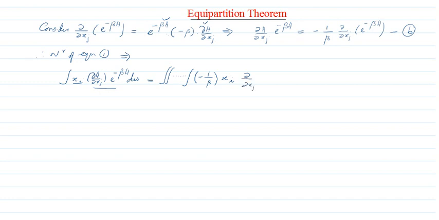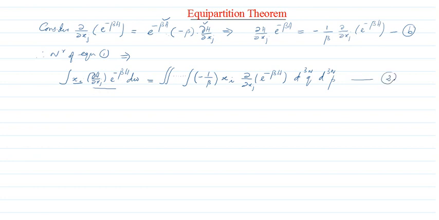Of course it is dΩ, which can be written as d^(3n)q d^(3n)p. I think we have included all the relevant terms here, so let me call this equation number 2. So we have 1 and 2.